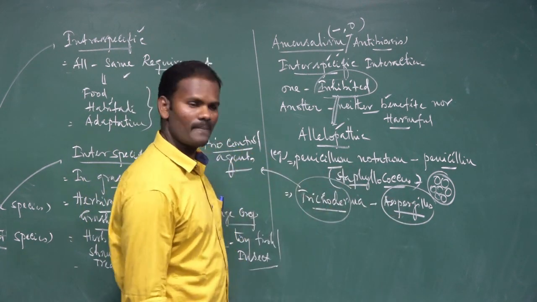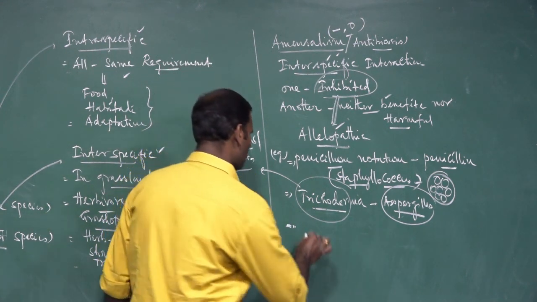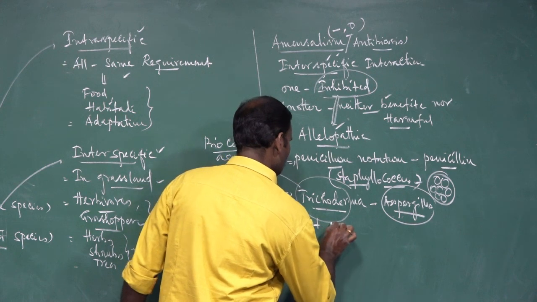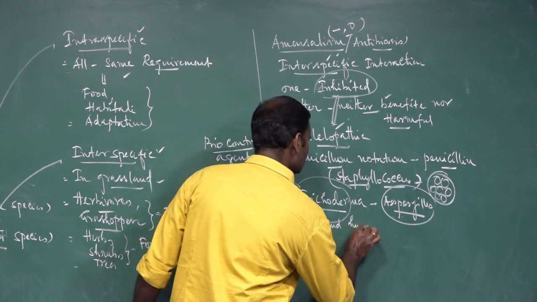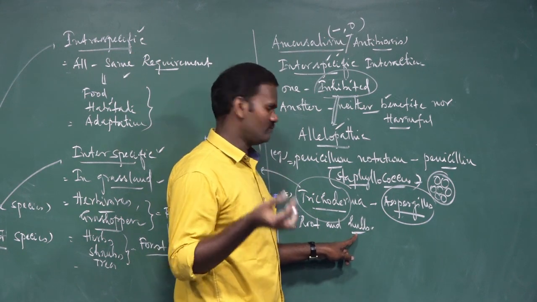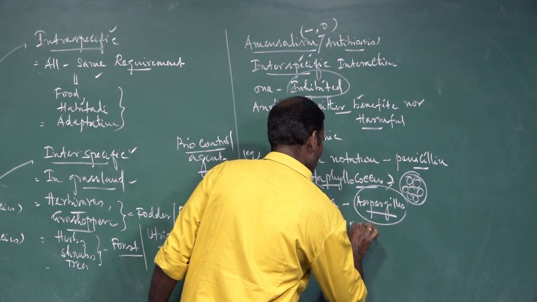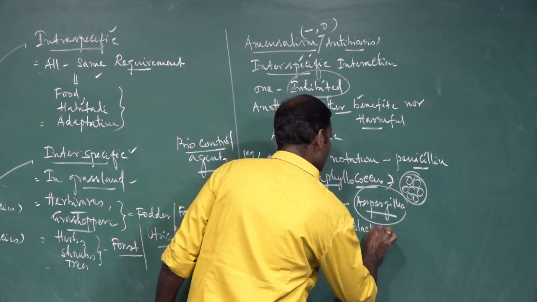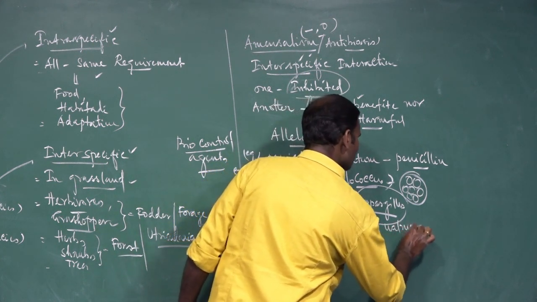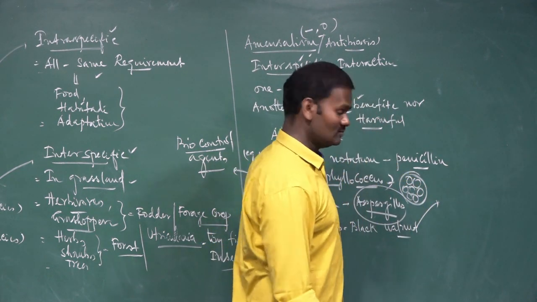That's called Trichoderma. Another one is the root and hulls of black walnut. Hulls is nothing but the outer covering of the nut. So, what is the binomial name of black walnut?